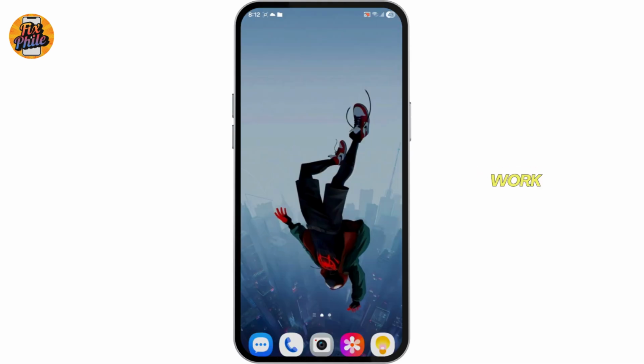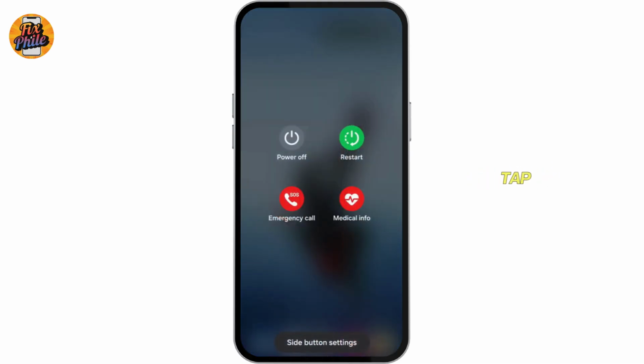If none of these methods work, then try restarting your device by pressing your power button and tapping on Restart, and hopefully this will solve your problem.